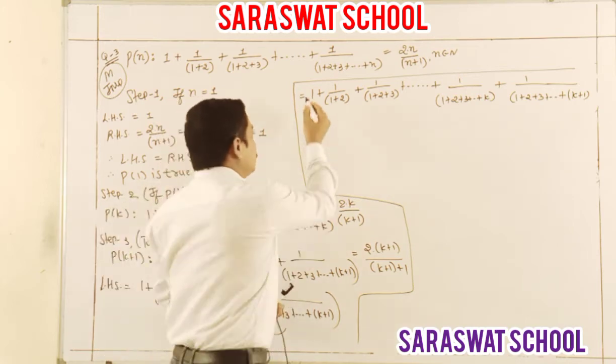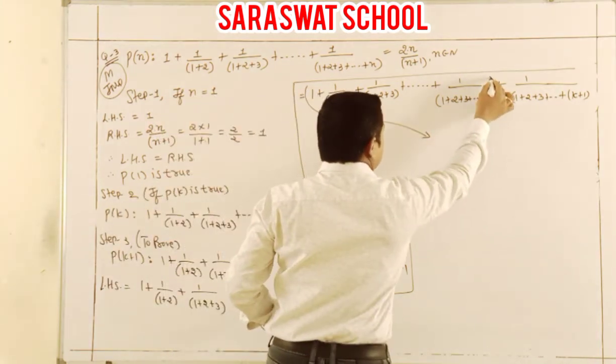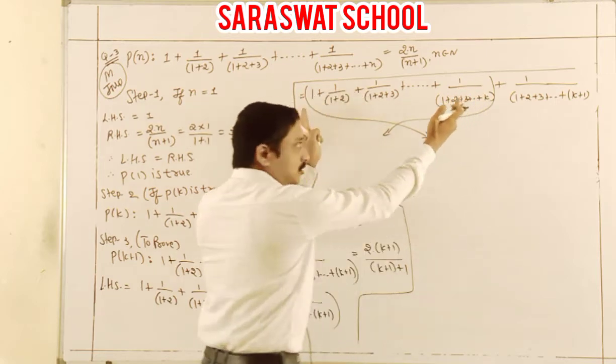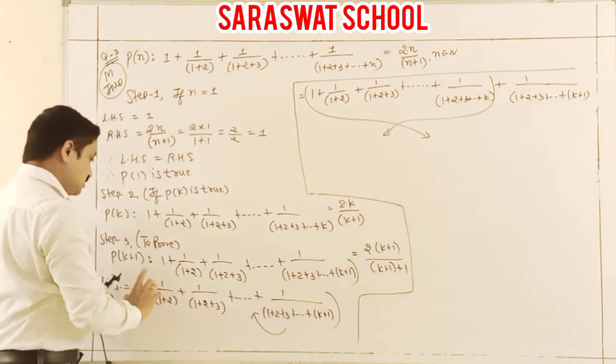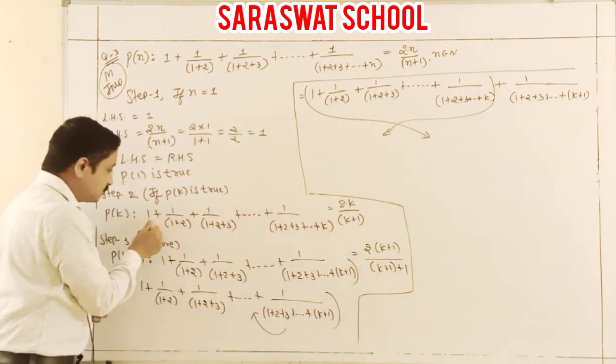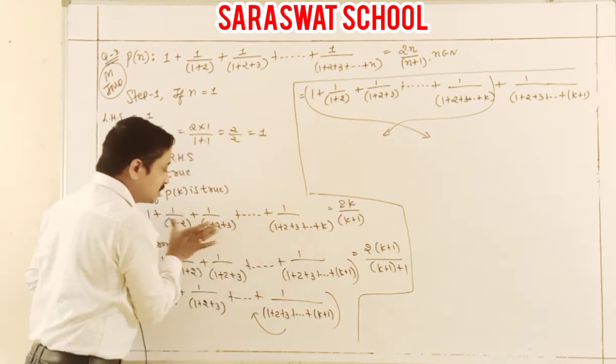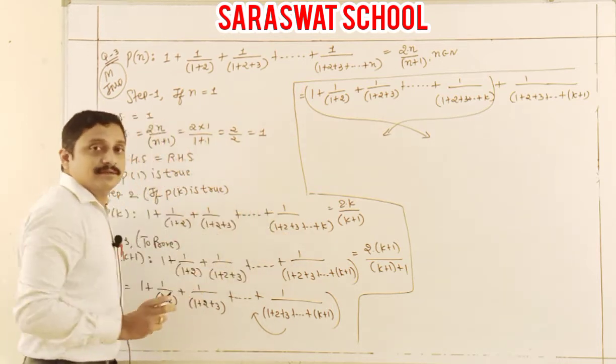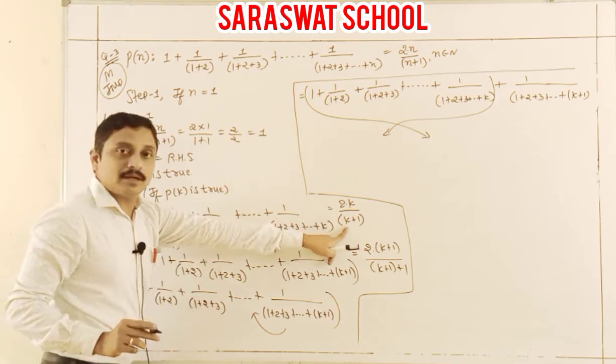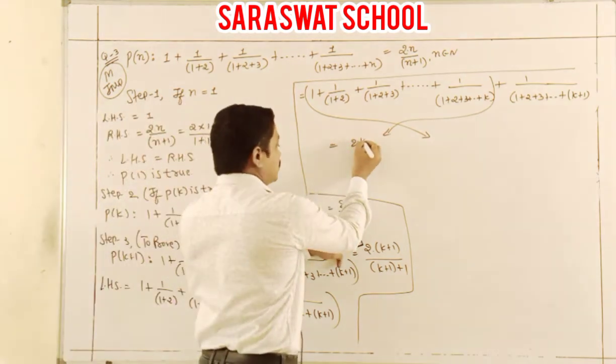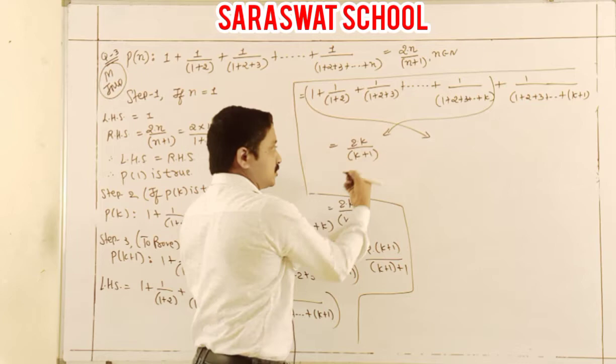Now this whole term is step 2. Look at that, 1 upon K plus 1. These all are applied here, so that value is known to you. How many? 2K with K plus 1.